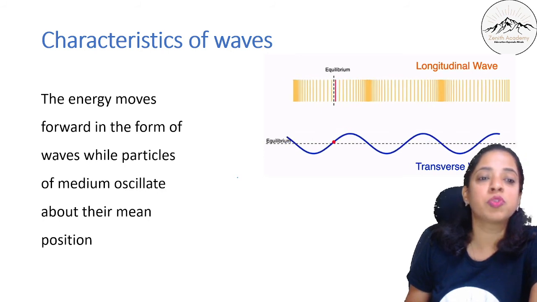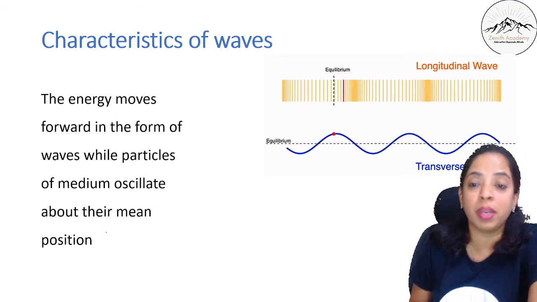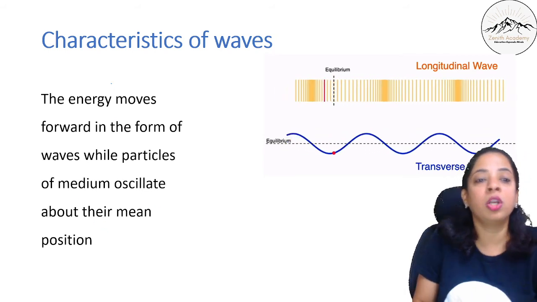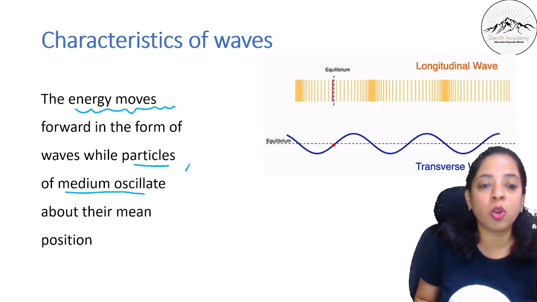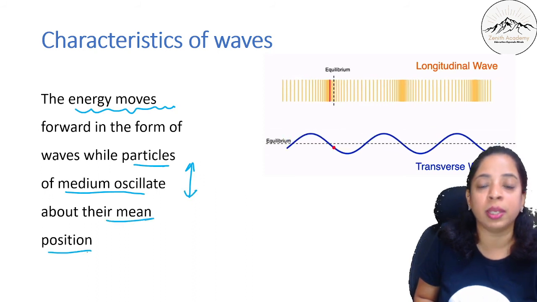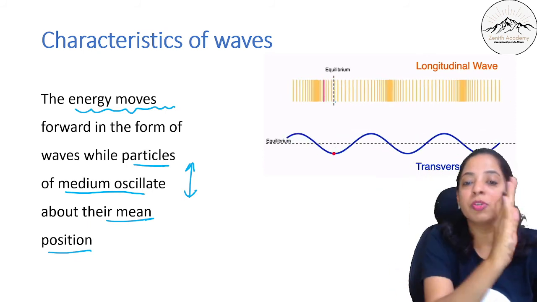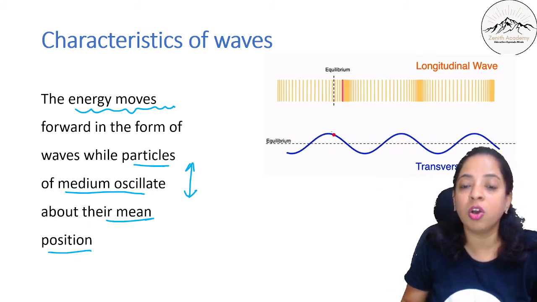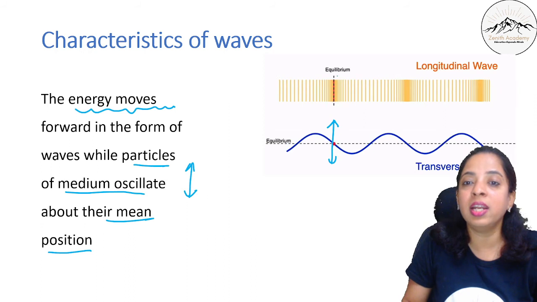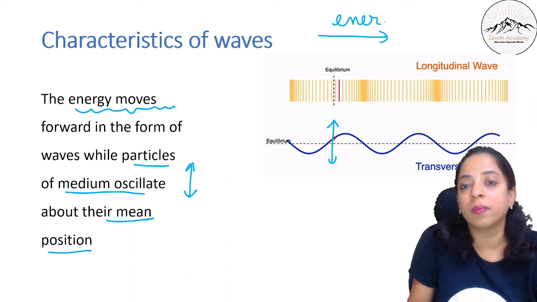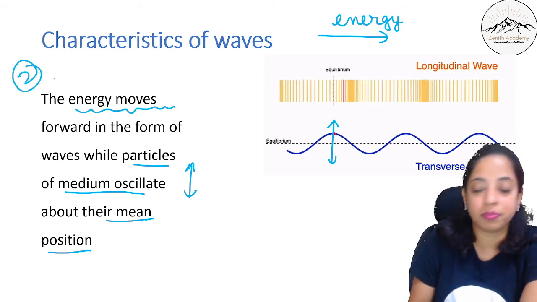Next, the energy moves forward in the form of waves while the particles of the medium oscillate about their mean position. So you have to remember what moves? The energy moves. But particles of the medium, they just keep on oscillating about their mean position only. Okay. So here if you see this red line, it is vibrating about the mean position. Here in the second one, if you see the red dot, it is vibrating like this about the mean position, up and down. But what is moving ahead? The energy is moving ahead. Okay, energy is moving ahead. That is the second characteristic of wave.